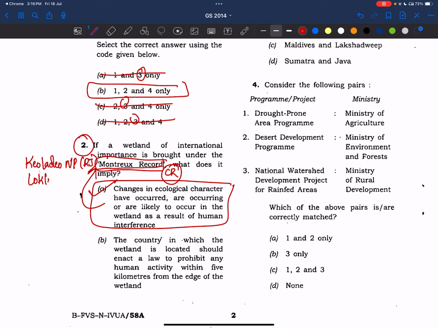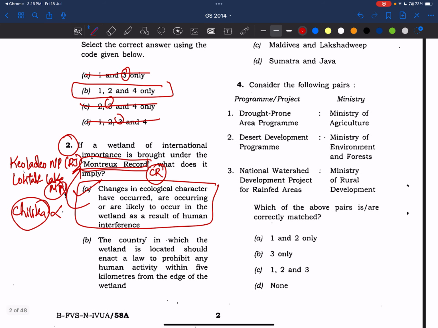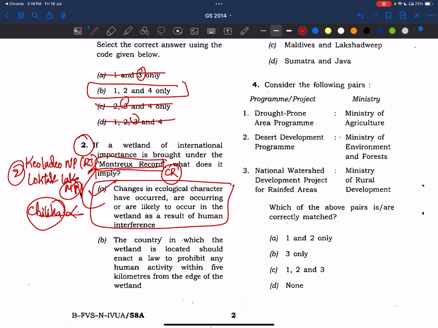And the other is Loktak Lake, which is in Manipur. There was Chilika Lake, but now it is not present. Only two sites are there in the Montreux Record from India. It is maintained as part of Ramsar sites only.